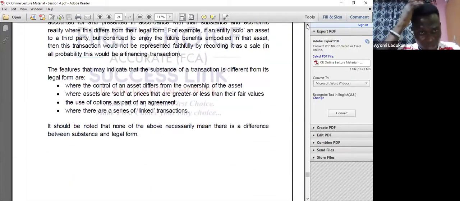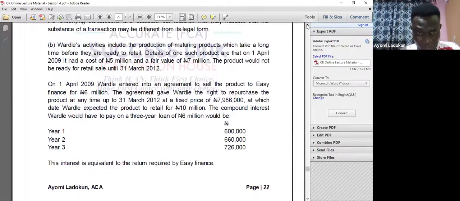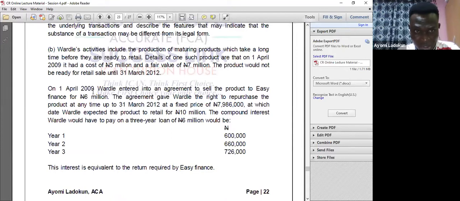Let me scroll up so that I can show you in case you are not seeing it. They said they will have to repay 6 million, and it is expected that the product will be retailed at 10 million as at this date.